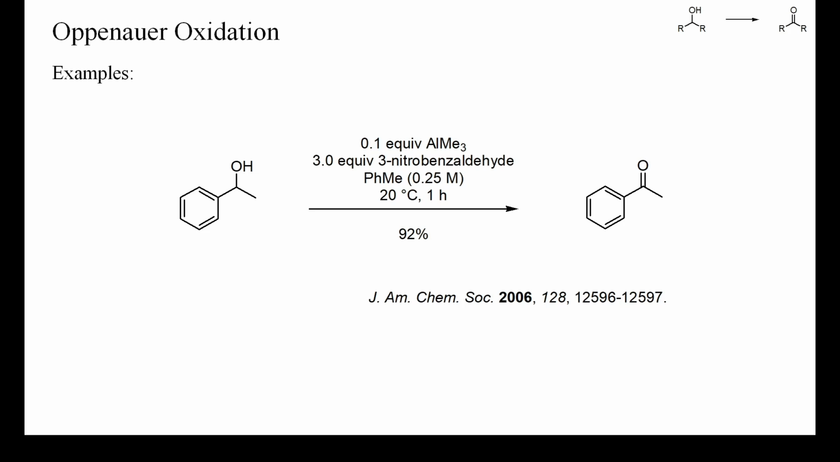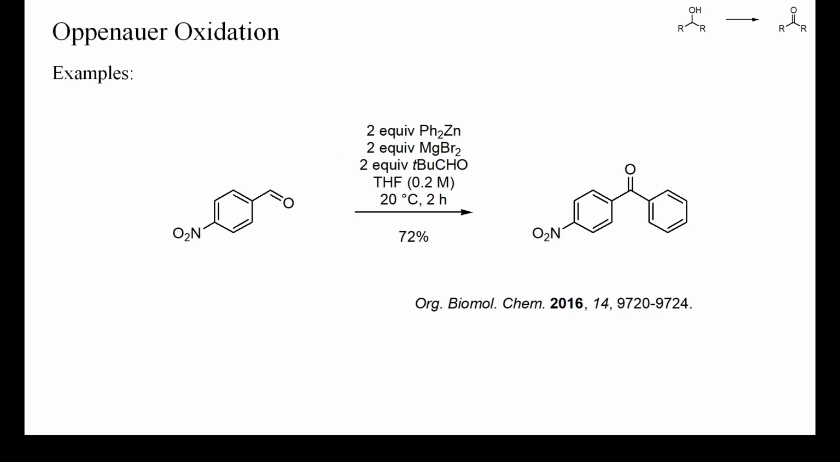This here is a more recent example where trimethylaluminum was the catalyst and nitrobenzaldehyde the hydride acceptor. Interestingly, despite the excess of aldehyde and its high reactivity, no aldol condensation products were observed. These would probably be formed, however, if the reaction was conducted at a higher temperature or for too long.